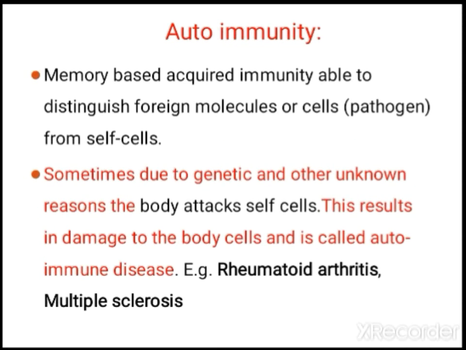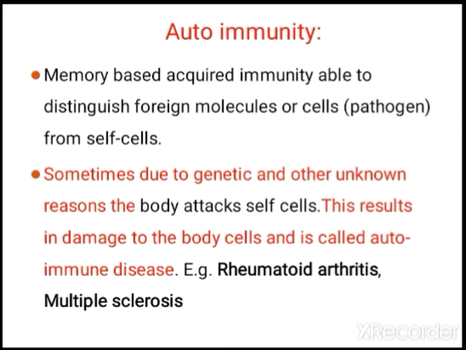Next is autoimmunity. The memory-based acquired immunity is able to distinguish self and non-self, that is the foreign cell and the self cell. That type of immunity is called autoimmunity. But sometimes, due to some genetic or unknown reasons, your body is not able to recognize the self cells and non-self cells.